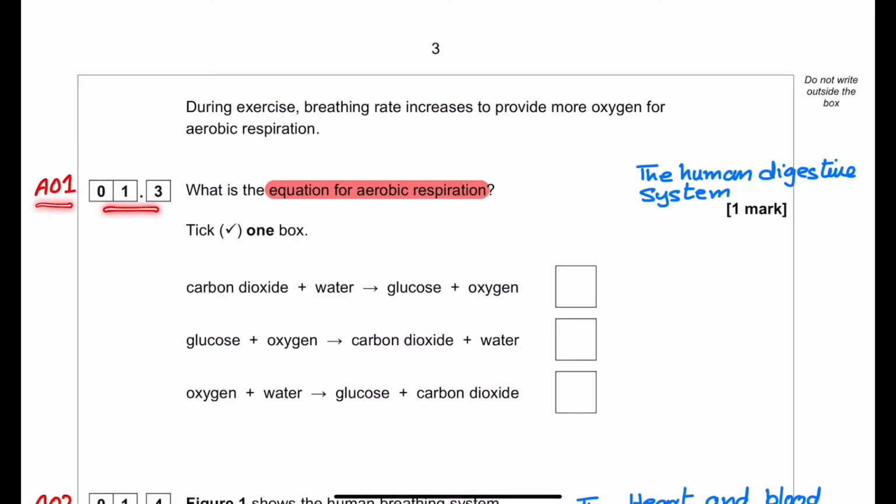1.3 is an AO1 question, and this question is from the human digestive system. What is the equation for aerobic respiration? Aerobic respiration needs glucose and oxygen, and it produces carbon dioxide and water. If you look here, we have the glucose, we have oxygen, and it produces carbon dioxide and water. So the correct option is this equation.